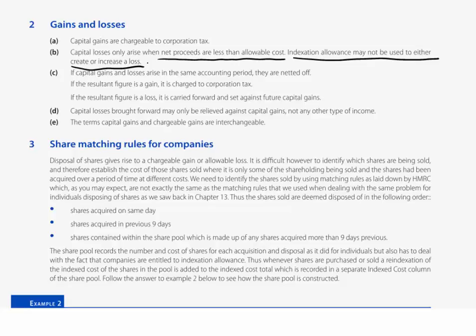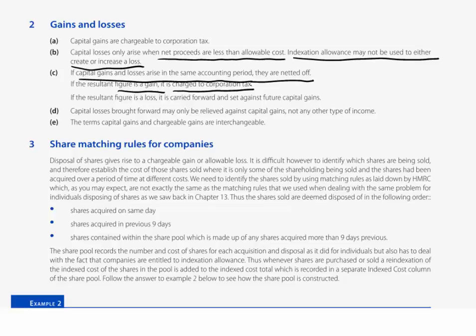So far as the accounting period is concerned, remember the corporate tax computation is prepared for a chargeable accounting period. That is normally the same as the company's period of account, the period for which it has prepared its accounts. So what we will do is to calculate each individual gain and loss for the accounting period. So capital gains and losses arise in the same accounting period, they are netted off. If, of course, the resulting figure is a gain, then that is what features as chargeable gains within your corporate tax computation.